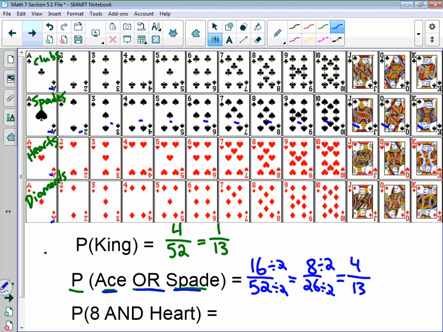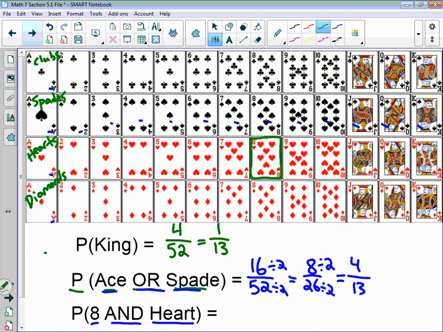So what if it asked me if I wanted an 8 and a heart? I wanted the card that I choose to be favorable, to be what I want. What is the probability of getting an 8 and getting a heart on one pull? Well, the card has to be an 8. We have 4 different 8s, but the only 8 that is also a heart is just this card right here. So there's only one card that is both an 8 and a heart.